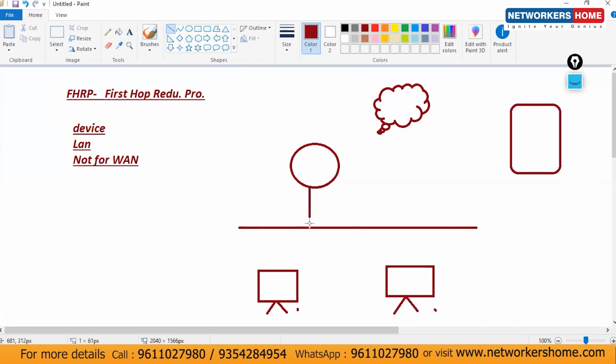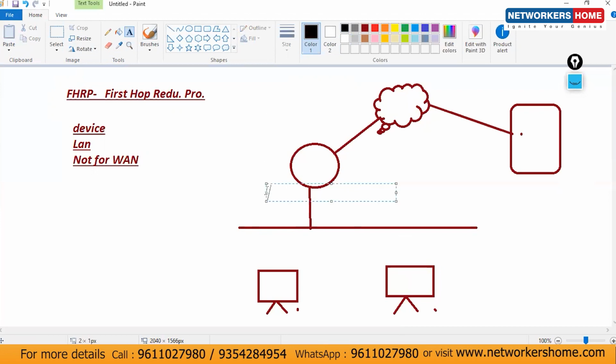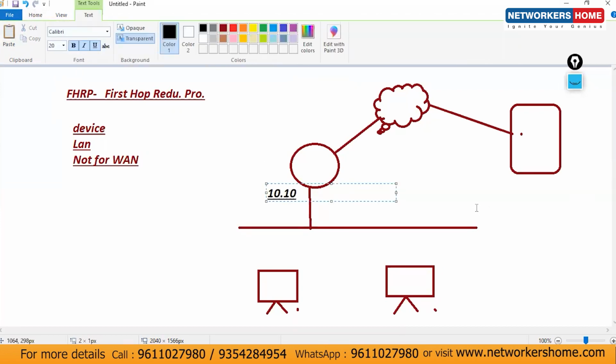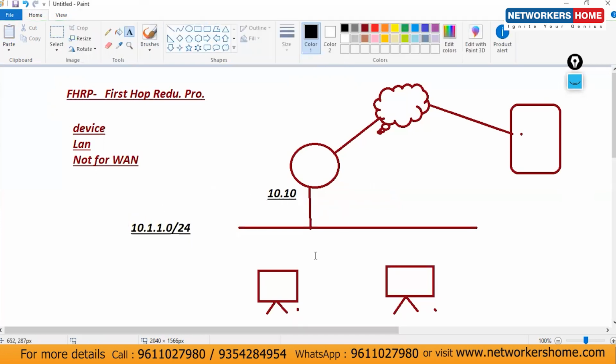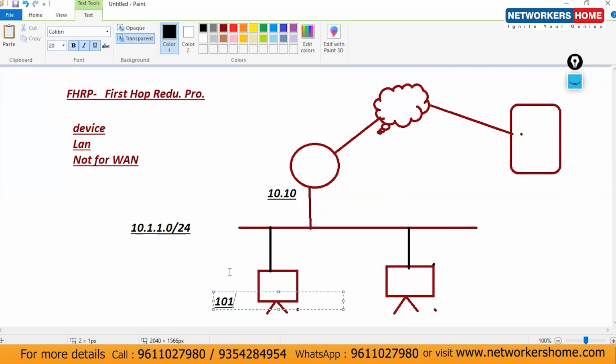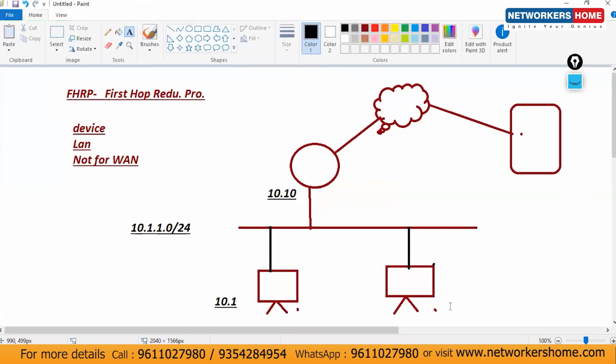And we are connected with this one like this way. This IP, consider it, the network I'm using here is 10.1.1.0/24. So this IP is 10.1.1.10. These two devices are also connected with the switch here again. And the IP on this device is 10.1.1.1, and this is 10.1.1.2. Clear?